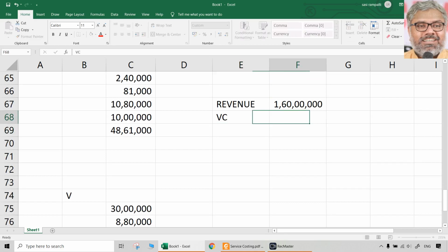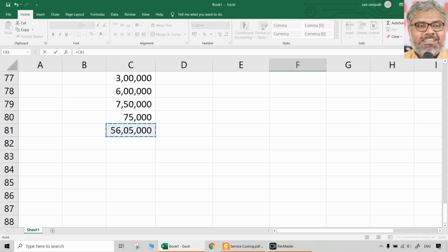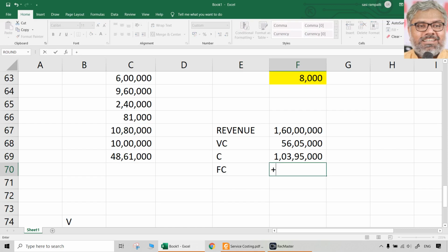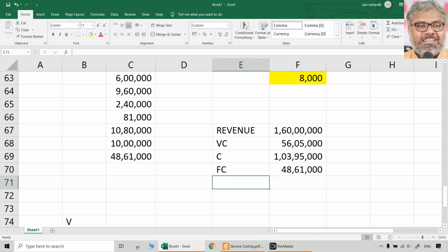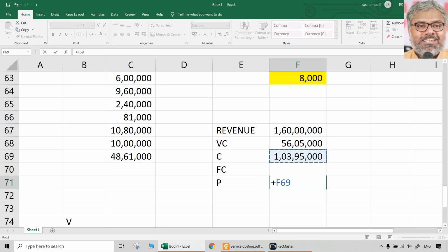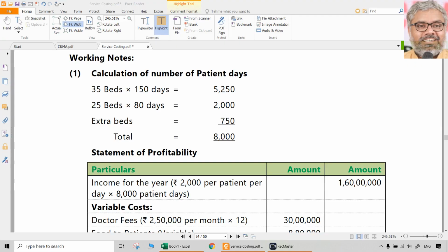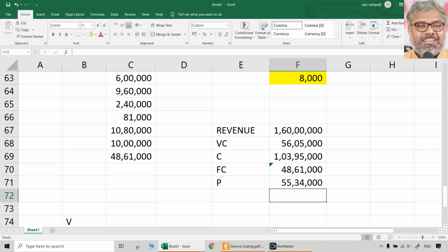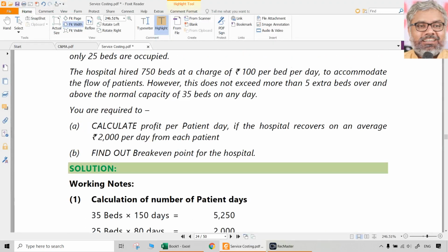Then variable cost, how much? That we know, already we have done that. Naturally, contribution is 1 crore 3 lakhs 95,000. Then fixed cost, that also we calculated already. Then profit is contribution minus fixed cost, 55 lakhs 34,000, which is the answer for the first question, which asked to compute profit.